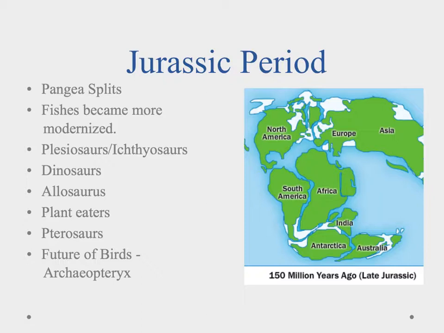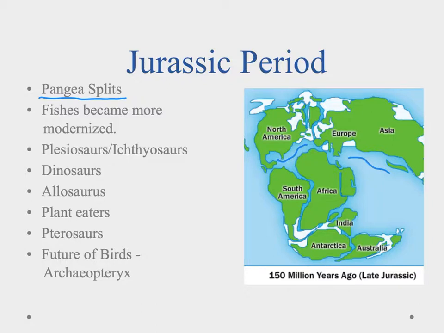Okay, so now let's talk about the Jurassic period. Geologically, the Jurassic period was pretty phenomenal in the fact that Pangea started to split. And when it did so, we had all of these shallow, warm seas that were protected in between the continents as they were starting to separate and migrate apart. And what this did is this gave us a new type of environment to exploit.